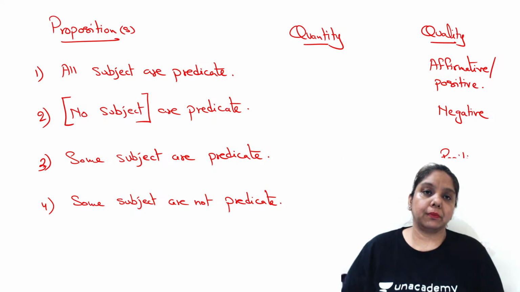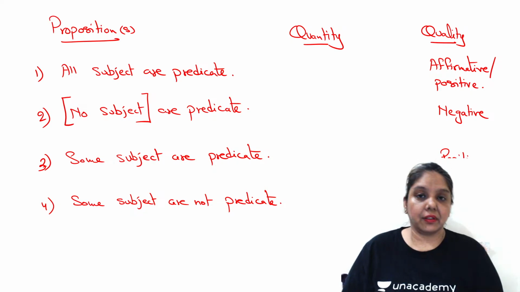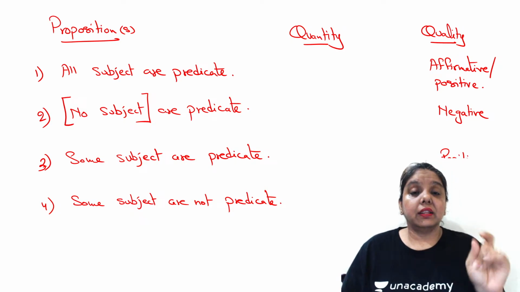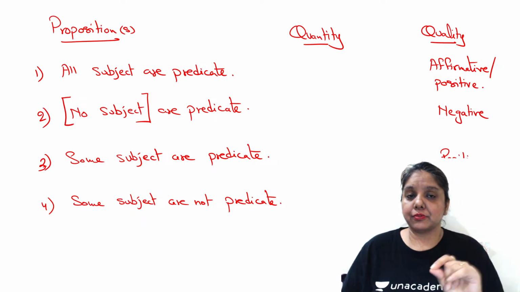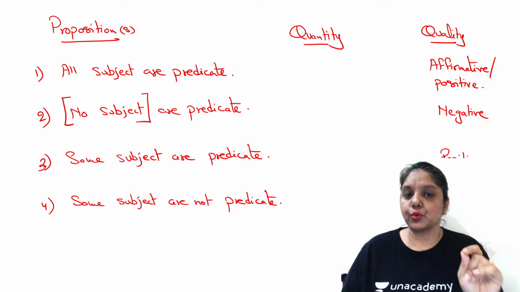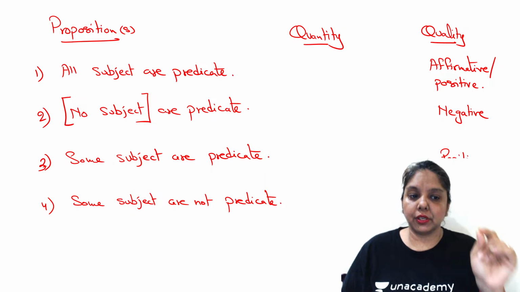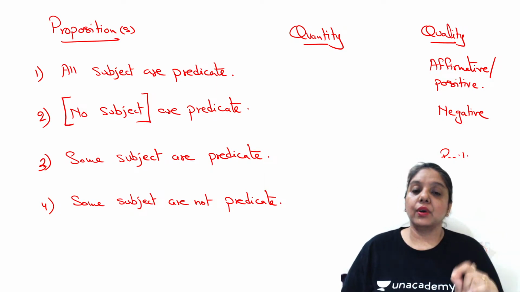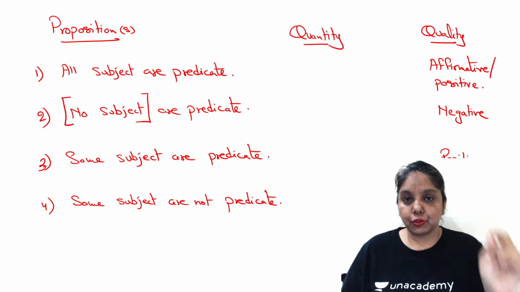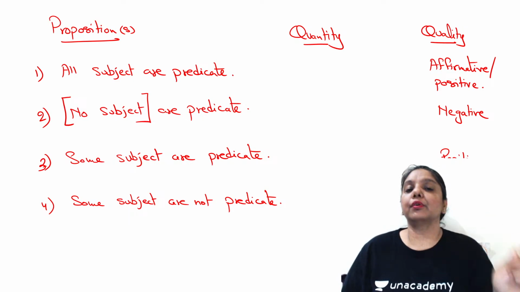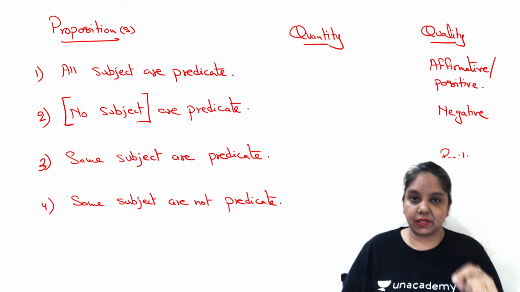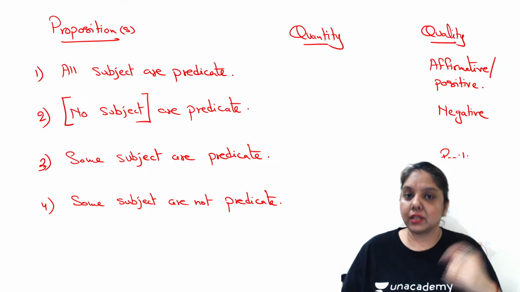In case of point number 4, some subjects are not predicate. That simply means that a few subjects do not have any relationship whatsoever with the predicate. The dogs are not barking. And that's why we say proposition number 4 falls under the quality category of negativity. The relationship of subject and predicate has gone negative.